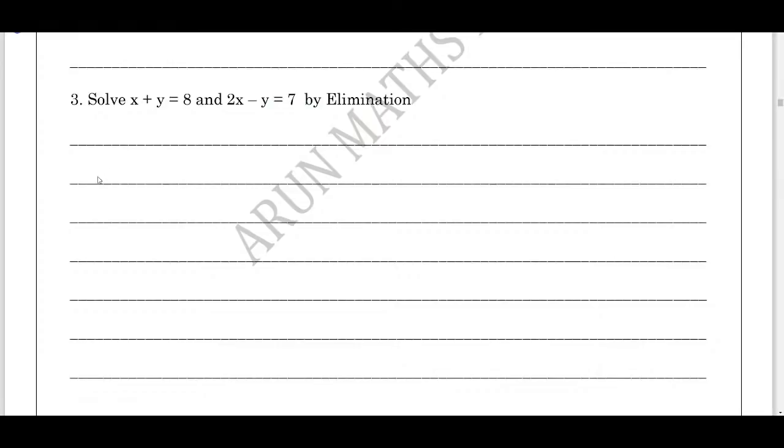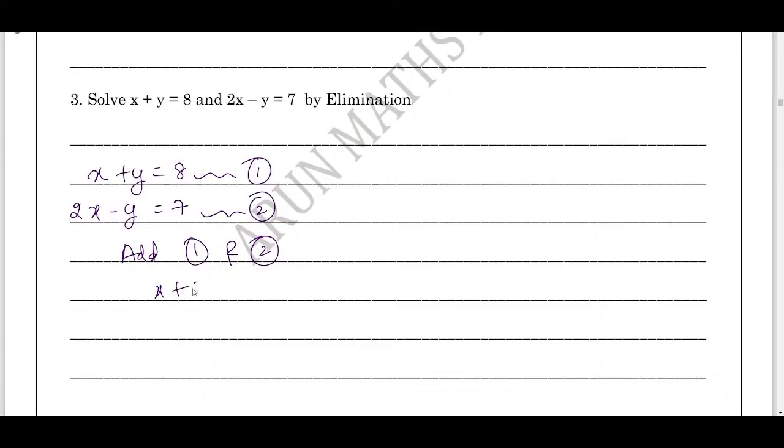Now first step is to write the equations. What is the first equation? x plus y equals 8. Consider this as equation 1. Next is 2x minus y equals 7. This is the second equation. Now what you need to do? Since you can cancel plus y and minus y, add equation 1 and 2. Add equation 1 and 2. What we get? x plus y equals 8. 2x minus y equals 7.